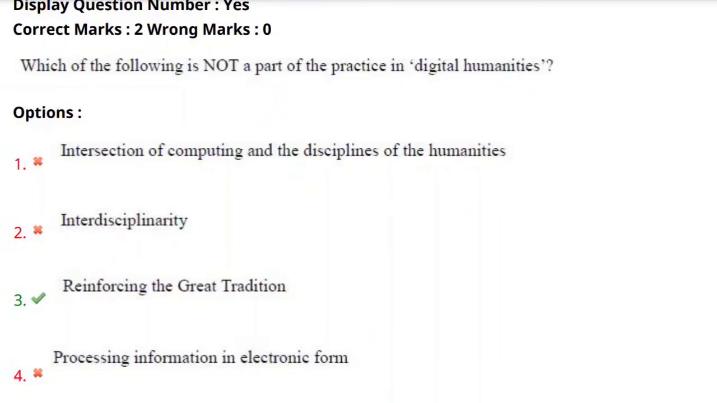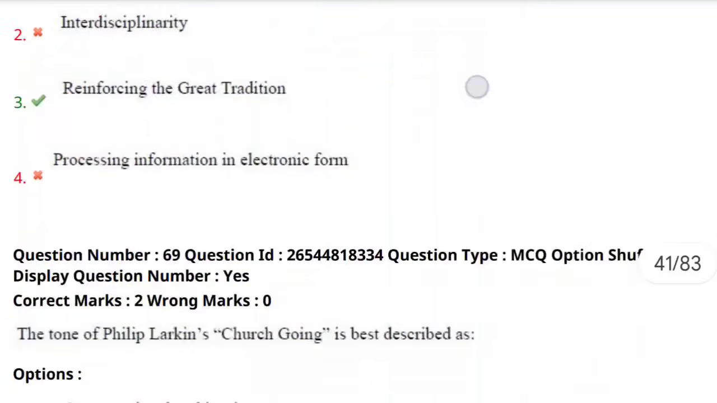And we can see the fourth option too, processing information in electronic form. Obviously, by mixing the digital and humanities, we can process the information in electronic form by using the data in various gadgets. So, reinforcing the great tradition, that is the third option, is not a part of the practice in digital humanities. So the correct answer here is the third option.